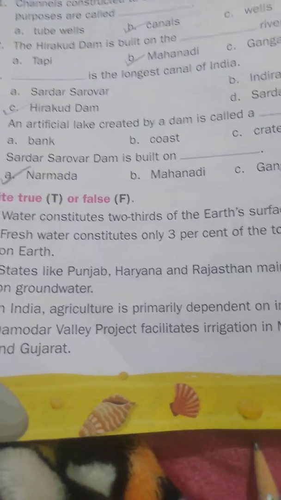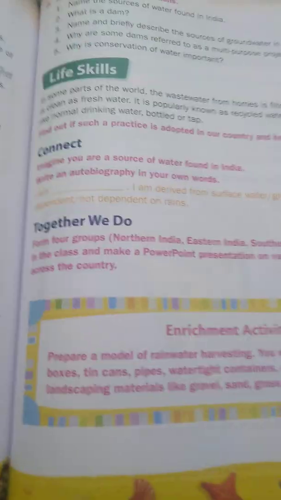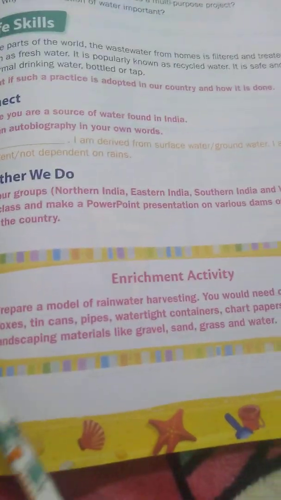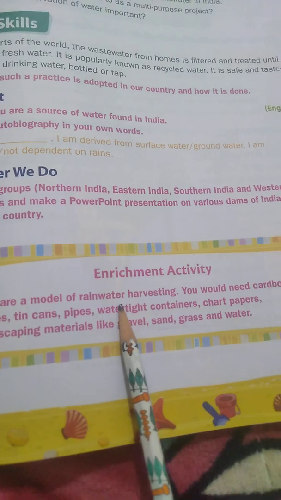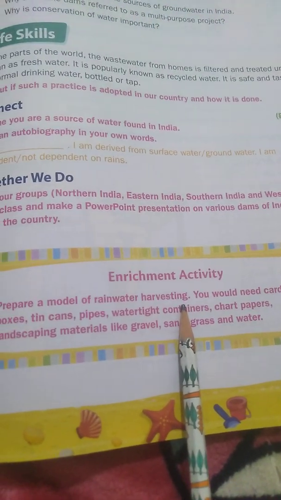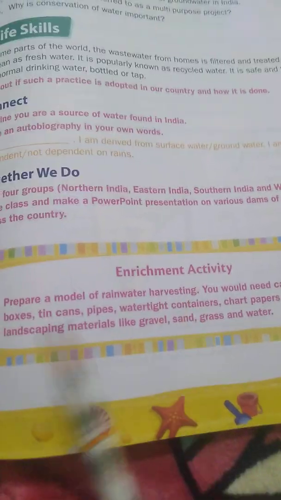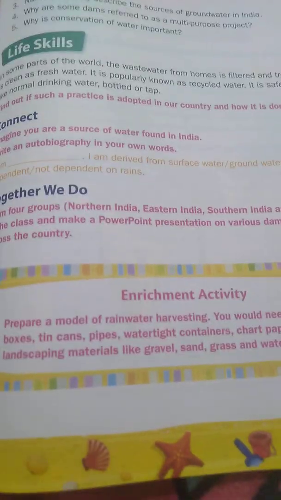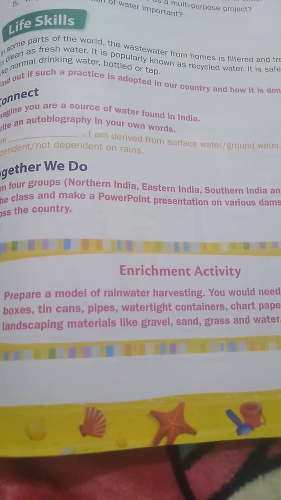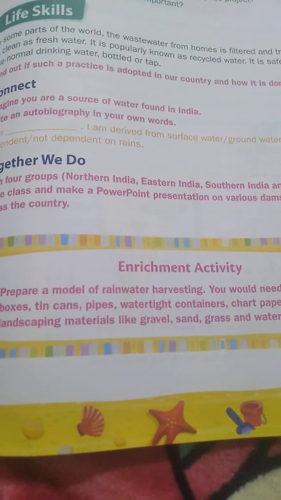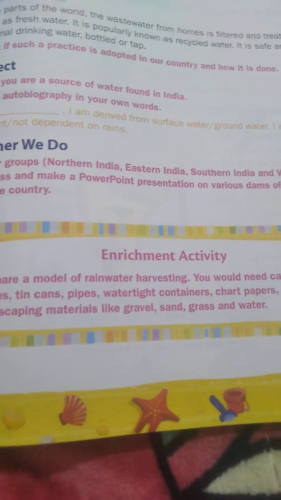So, now come to the project work, children. I am going to give you the project work and you have to do it. See. Prepare a model of rainwater harvesting. You know, no need to prepare a model. So you have to draw a model of rainwater harvesting.